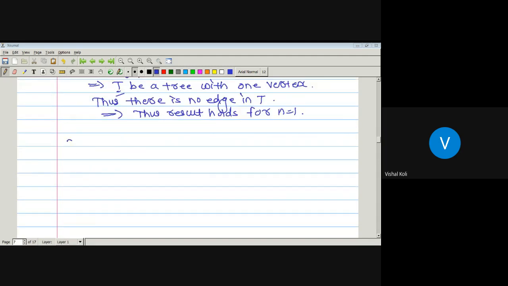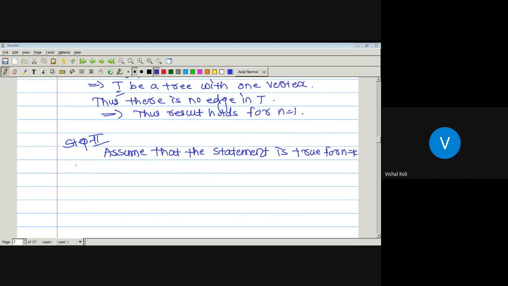Now step 2. Suppose that there is a tree T with k vertices. As it has k vertices, how many edges are there? K minus 1. Assume that the statement is true for n equal to k.